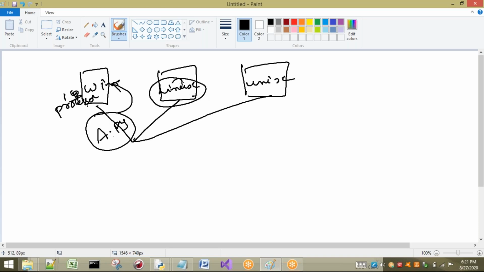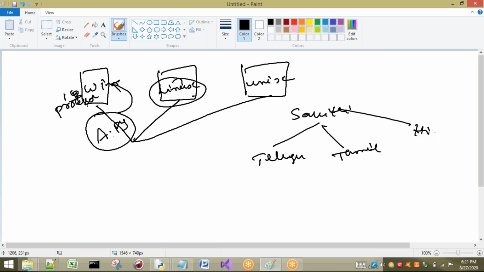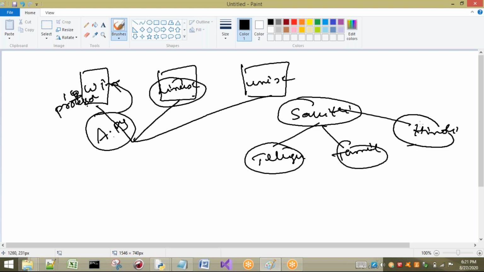The platform is different. Let me give a better, real-time example. You know that Savitri, or you can call her Mahanati, acts in Telugu, and also in Tamil, and in Hindi, and many other languages. That means she can execute anywhere: in Telugu, in Tamil, and also in Hindi. So she can be called what? Platform independent.